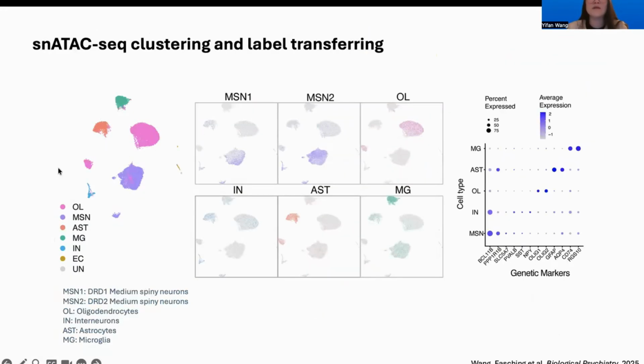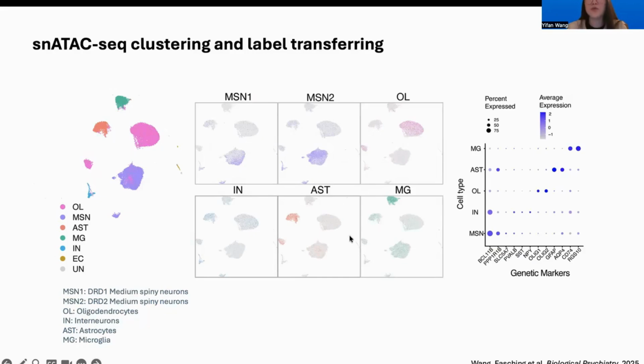So with that, here is how our single-cell ATAC-seq clusters look. As we can see, there is a clear separation between the neuronal cells and the non-neuronal cells. We see the medium spiny neurons and the interneurons on this side, and the oligodendrocytes, astrocytes, and microglia on the other sides, and they separated pretty well.